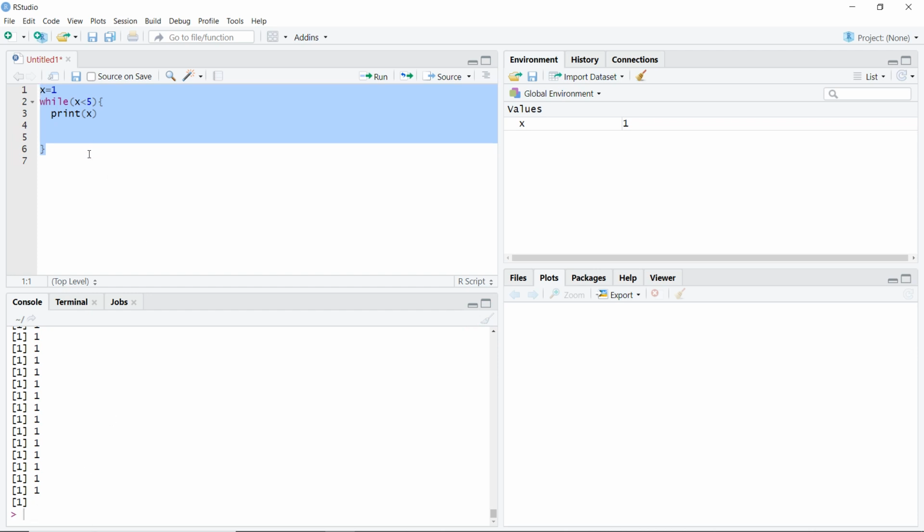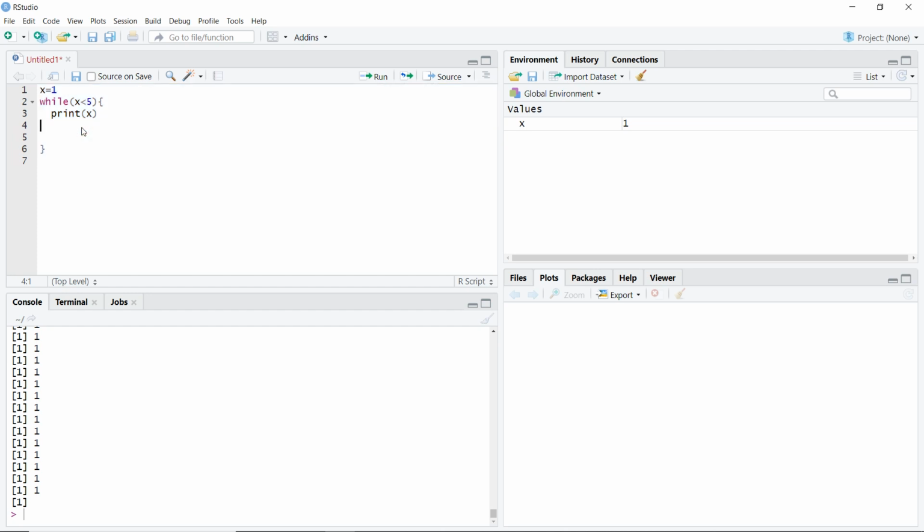Whenever a process is going on and takes a very long time, you will get that stop sign here. One of those processes would be our infinite loop. What happened here was every single time it printed the value of x, and then went back to check whether x is less than 5. Because x did not change, x was still 1, and it again printed 1, and so on.